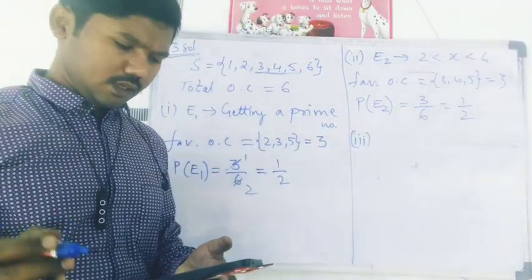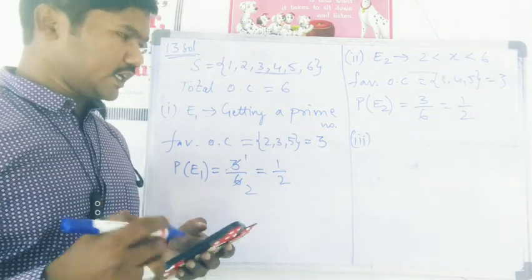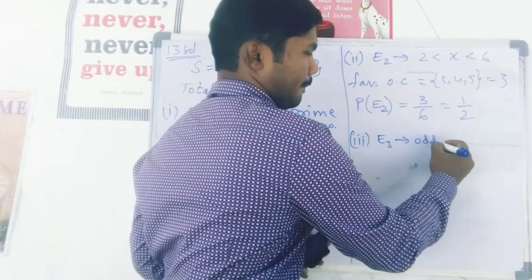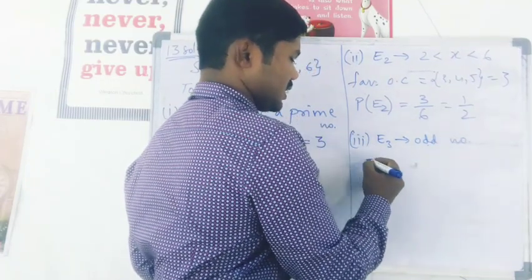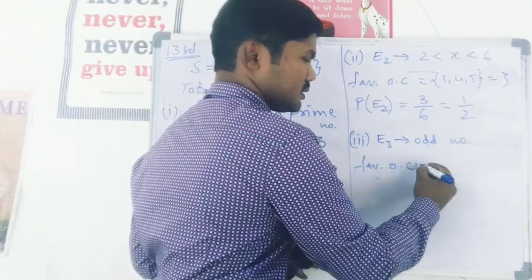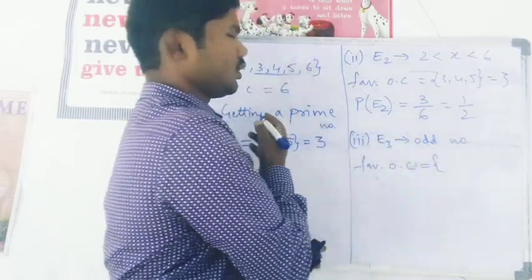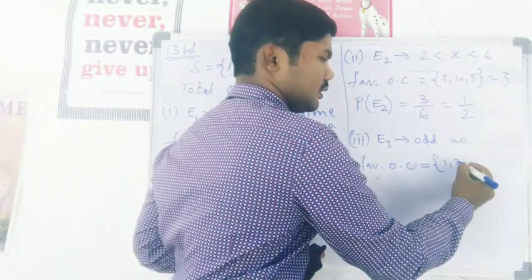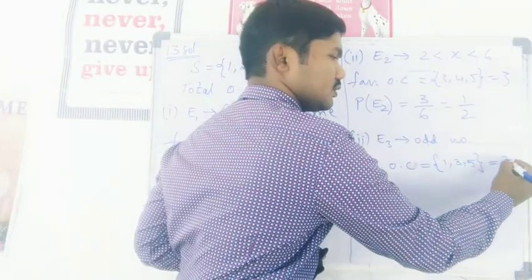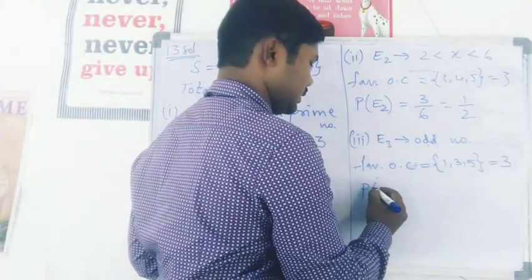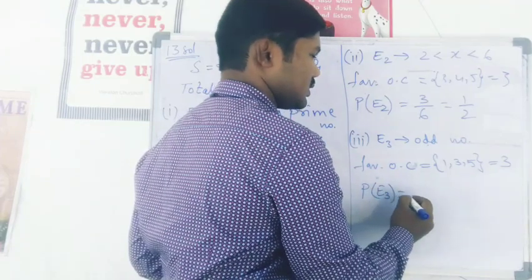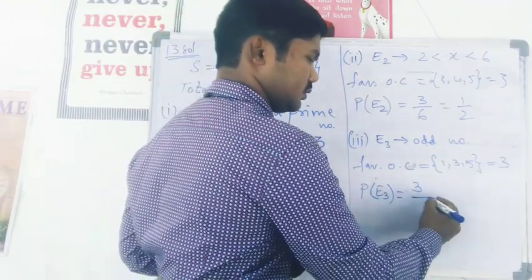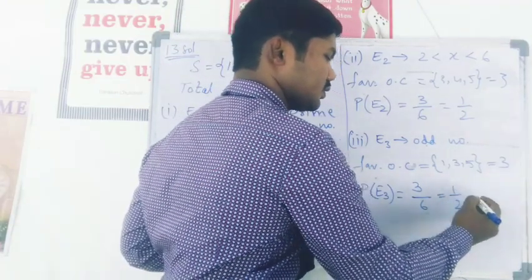Okay, simple. Moving on to next, getting an odd number. Again, same, event 3, odd number. So in the sample space you see the favorable outcomes. How many odd numbers are there? 1, 3 and 5 are the odd numbers. That is 3. So here favorable outcome is 3, total outcome 6, again 1 by 2.